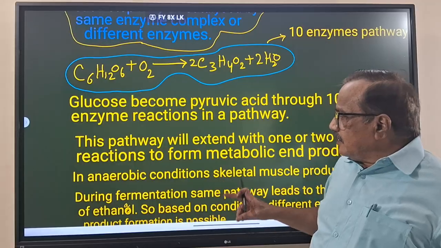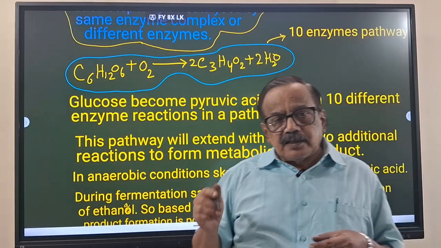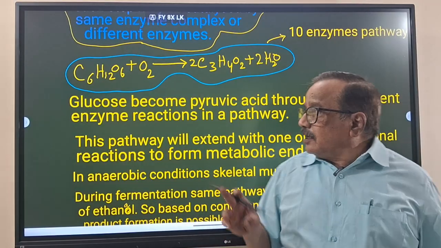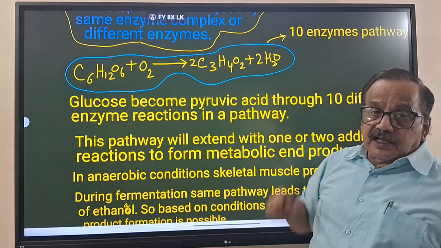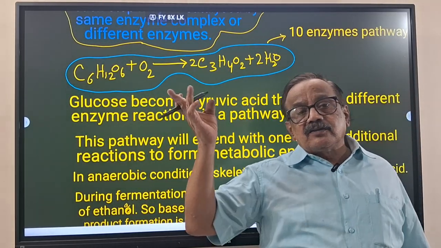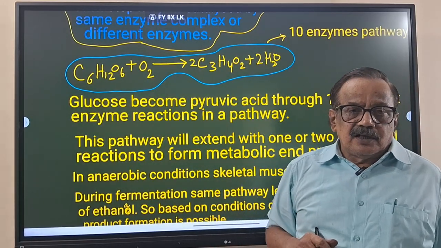But he has given this in the anaerobic condition. Aerobic condition means in the presence of oxygen; anaerobic means without oxygen. The pyruvic acid will be converted into lactic acid in muscle cells.